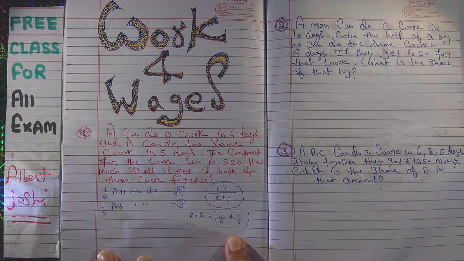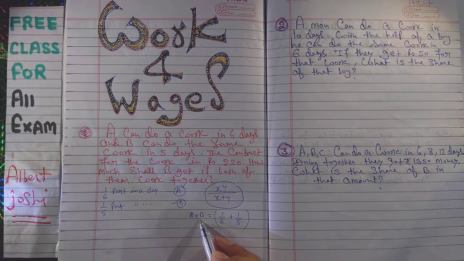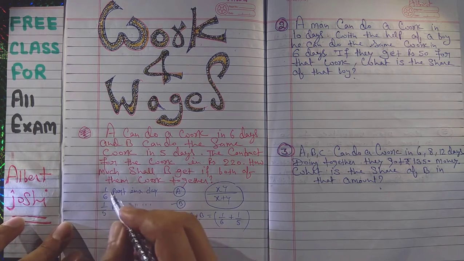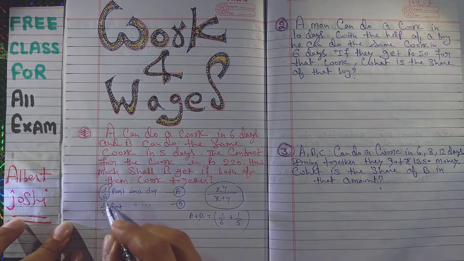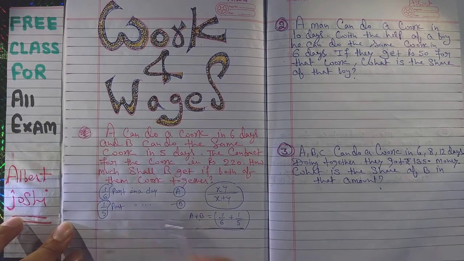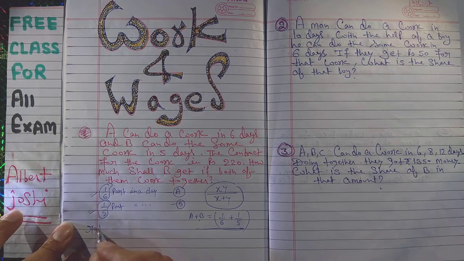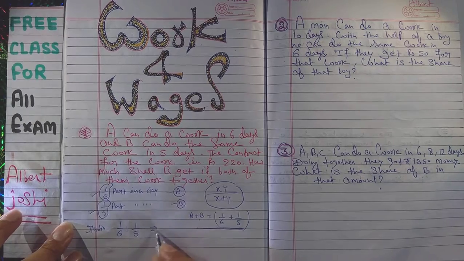So what is the ratio of A and B? At first you have to calculate the ratio of A and B. A has done 1/6 part and B has done 1/5 part. So the ratio is 1/6 ratio 1/5. So it implies that 5:6. You must go to the previous lecture on ratio.